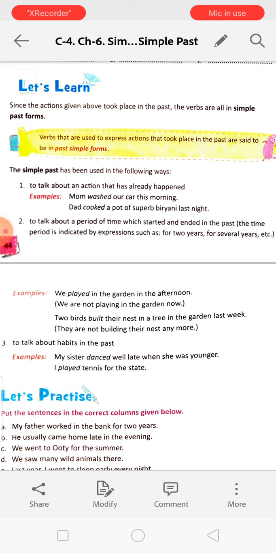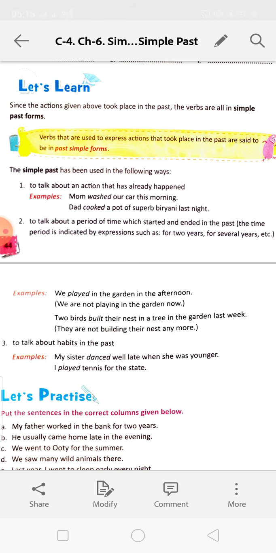So these verbs are all in the past form. So what are we using? The past form of the verbs to show the simple past or past simple forms. Verbs that are used to express actions that took place in the past are said to be in past simple forms.